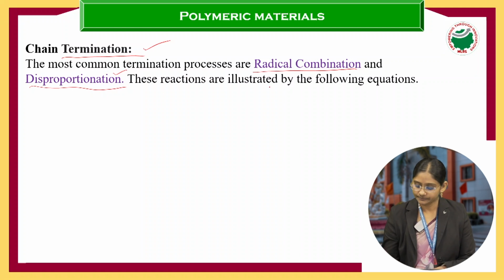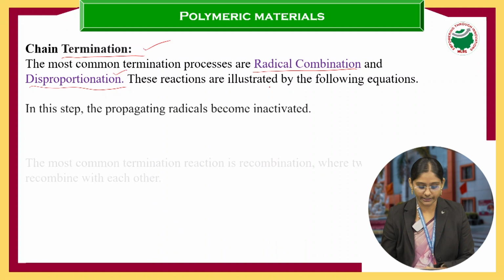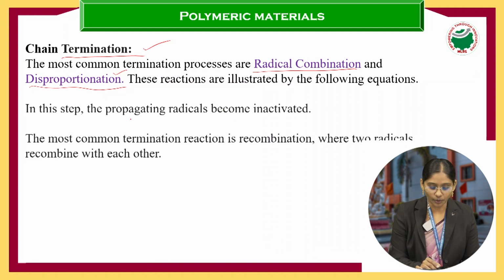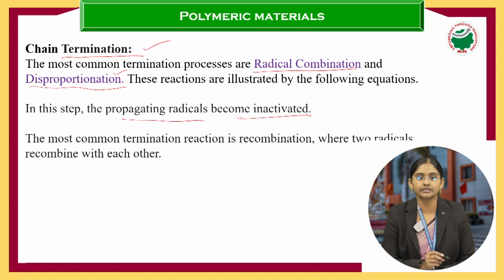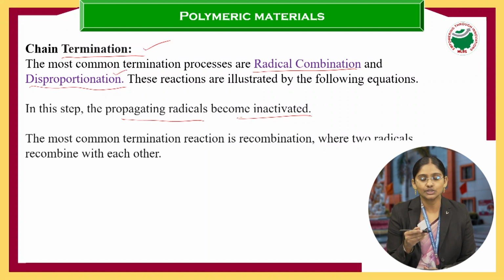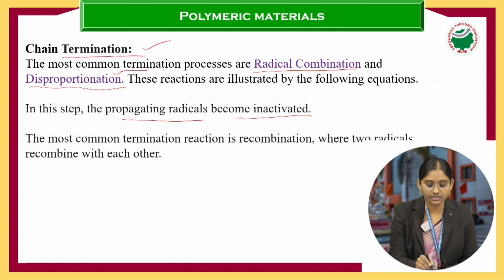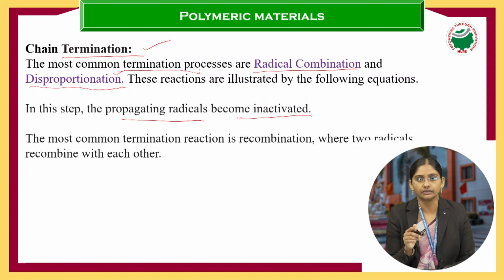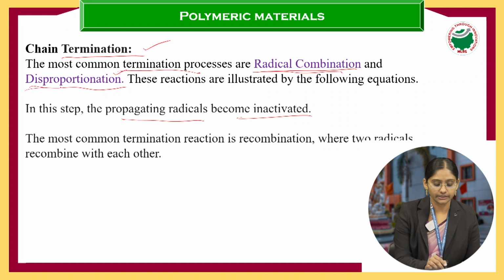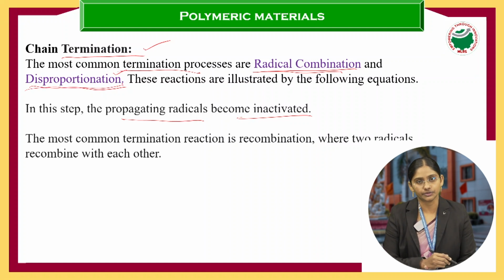Once we see the reaction, in this step the propagating radicals become inactivated. So to terminate the reaction, we add heat transfer agents, so that the termination reaction takes place in two steps. One is called radical combination and the second one is called disproportionation.